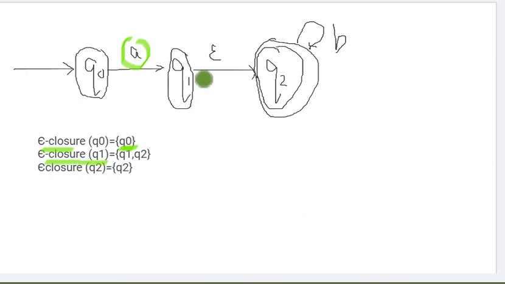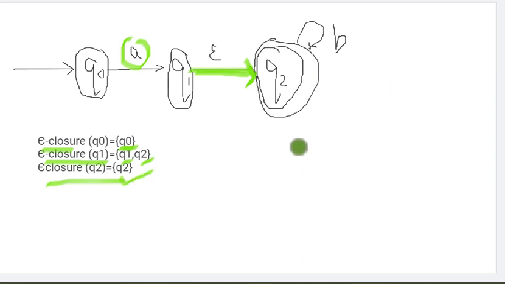Epsilon closure of Q1: first write the Q1 state itself. Second, is there any epsilon movement? Yes, from Q1, on epsilon input, with no string consumed, it can move to Q2, so include the Q2 state. At Q2, is there any epsilon movement? No, so stop. Epsilon closure of Q2: write Q2 itself first.